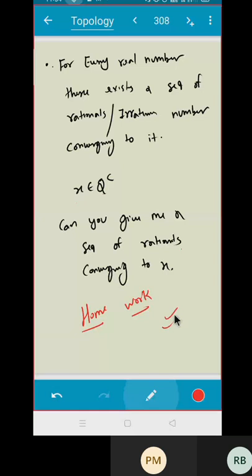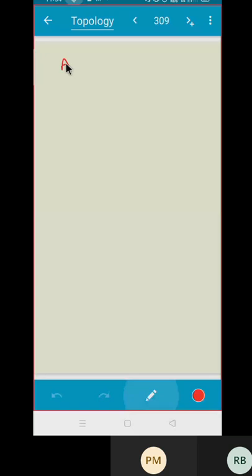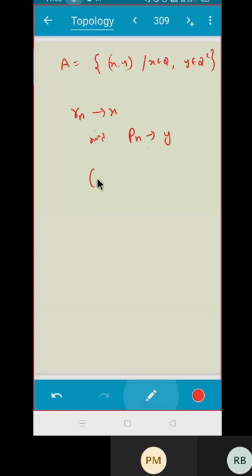Now suppose I assume that you have proved the previous theorem. That means I'll be getting a sequence Rn which converges to, and I'll be getting a sequence say Pn, or Qn, from the irrationals. So I got sequences Rn and Pn which are in the set A, and they are distinct points. It converges to x comma y. So I'll tell that x comma y is a limit point. Do you agree? If you prove this theorem, then the solution is just one line.